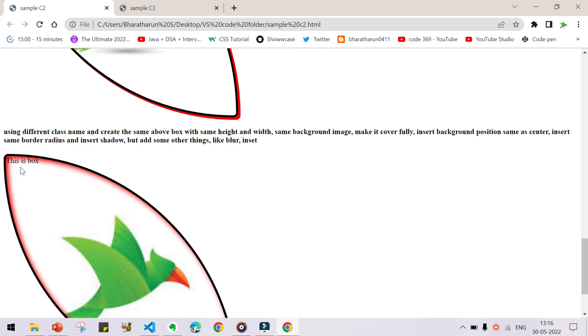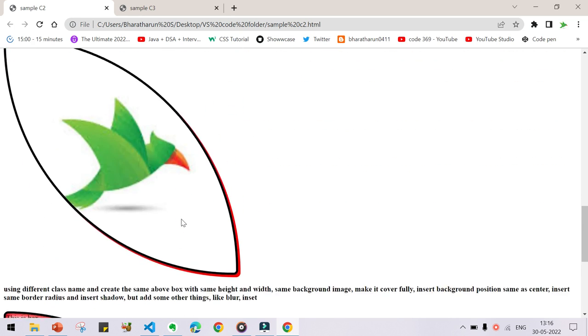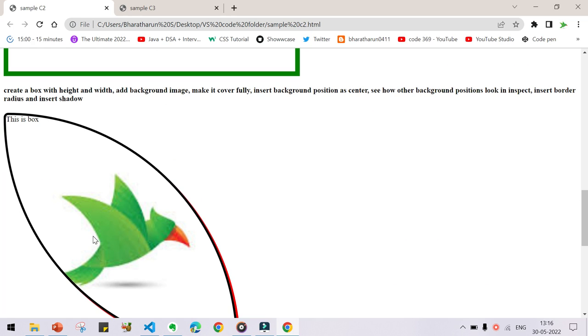Here also you can see a shadow, but inside of this shape. Inside I have given a background image. This is what we are going to do now. So how do we do that? Let us see.